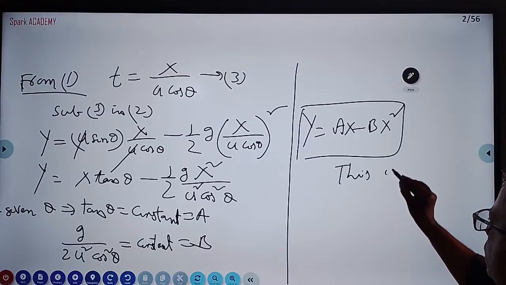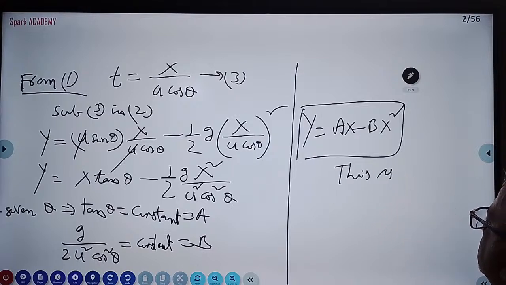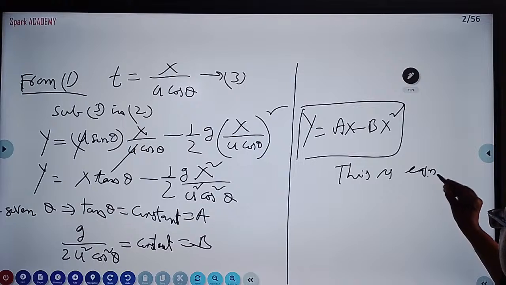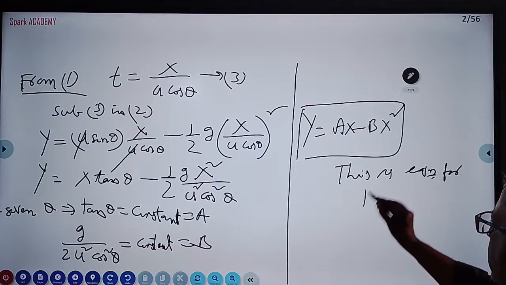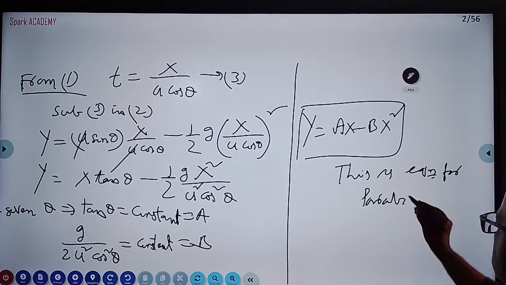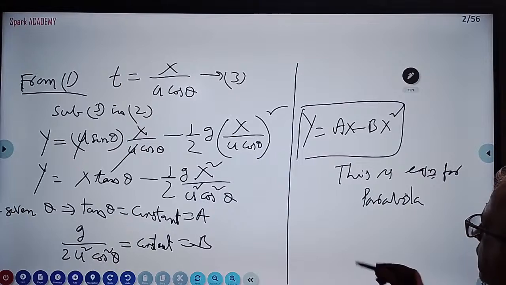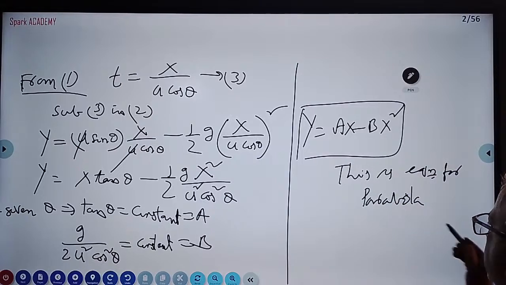See, mathematics people know y is x square or x is y square or y is equal to ax minus bx square. This is the equation for a parabola. Hence, you can say that the path of the projectile, or trajectory of the projectile, is a parabola. We have seen earlier, in the page number 1 diagram, that it is a parabolic shape only, a perfect parabola in the absence of air resistance.